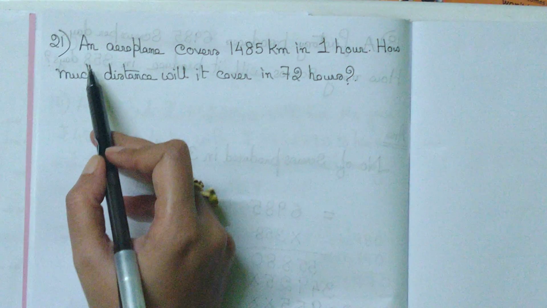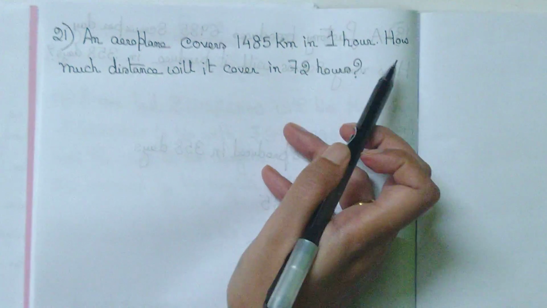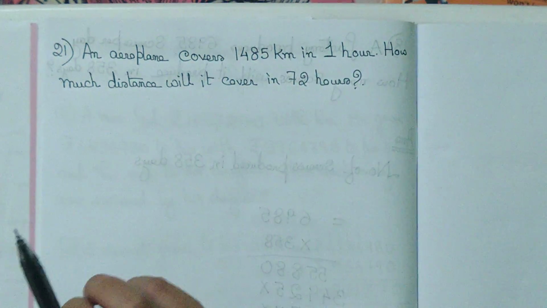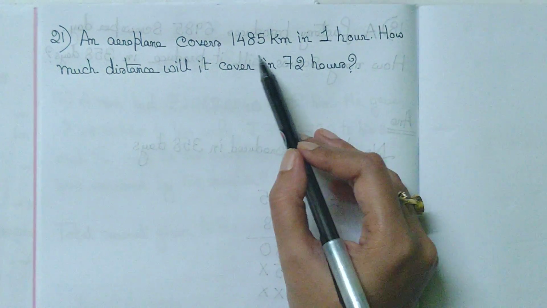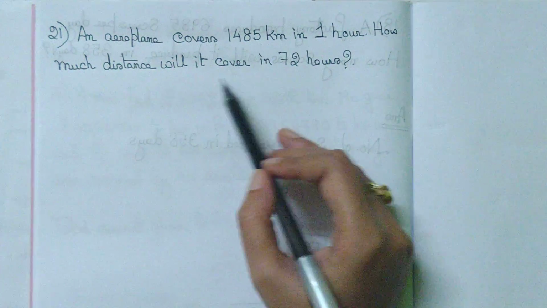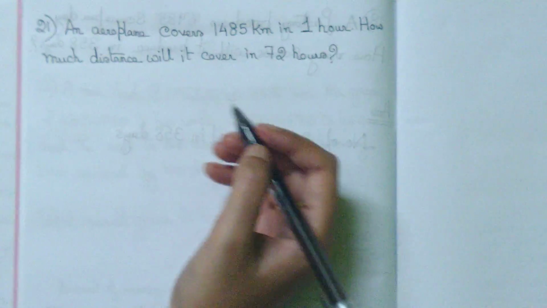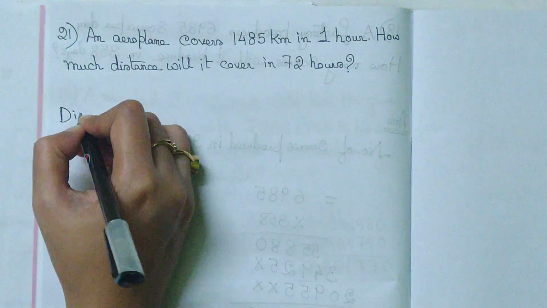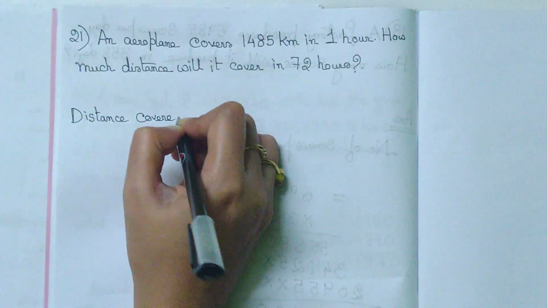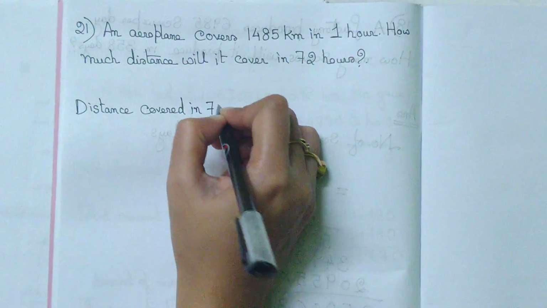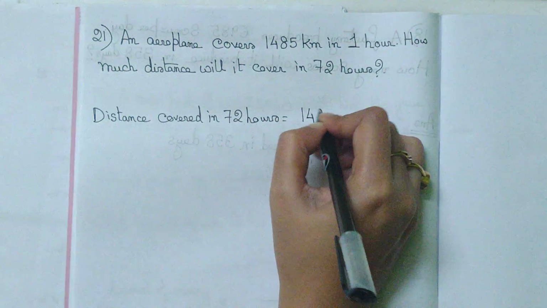Sum number 21. An aeroplane covers 1485 km in 1 hour. How much distance will it cover in 72 hours? So you can easily understand, if in 1 hour the aeroplane covers 1485 km, that means in 72 hours what we will do? We will simply multiply it. So distance covered in 72 hours is equal to 1485